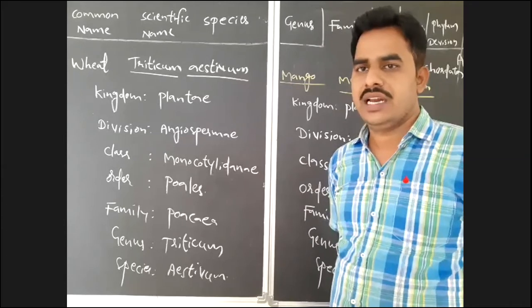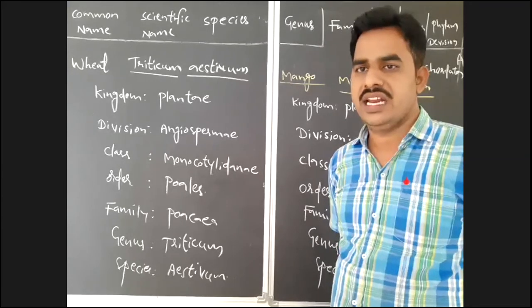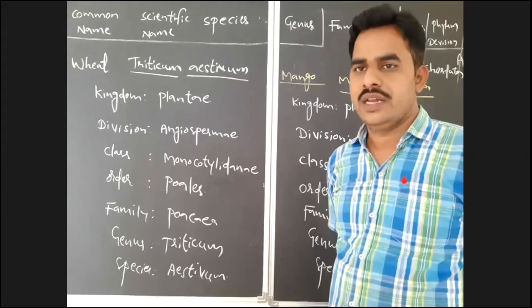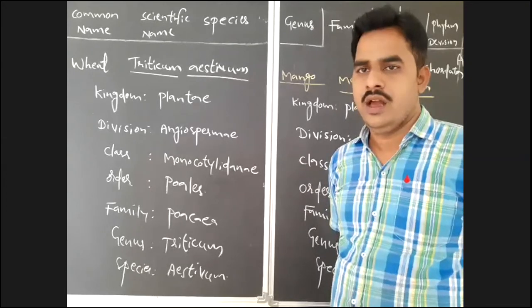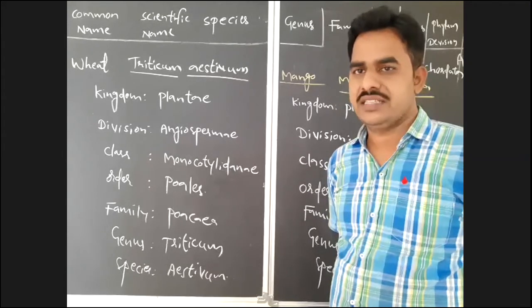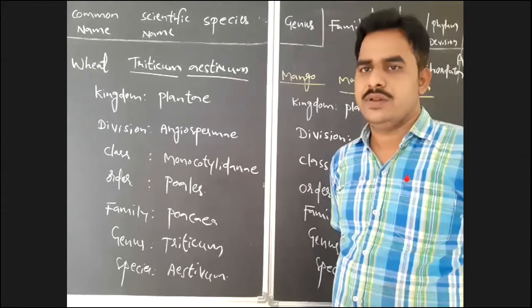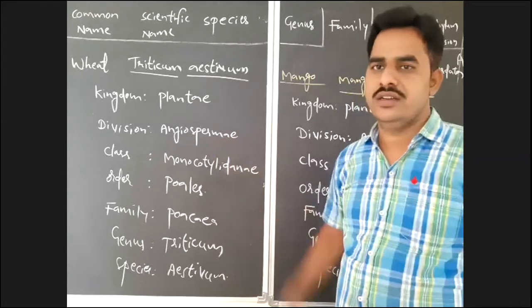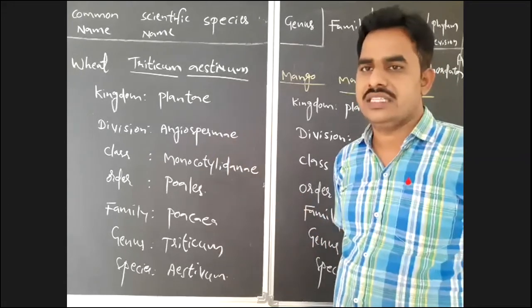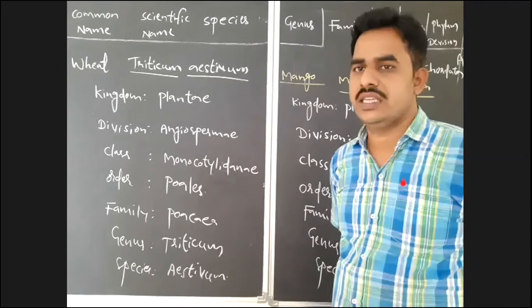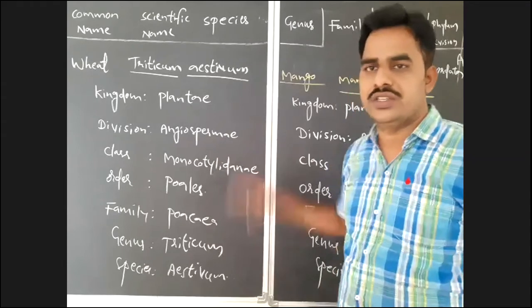In the taxonomical categories, we discussed the 7 obligatory categories from kingdom to species. At last, we discussed some examples and how to write the classification, or how to classify animals and plants by using these 7 taxonomical categories.